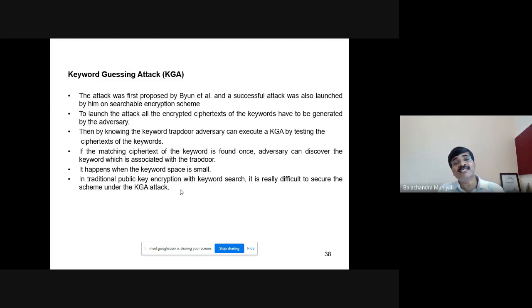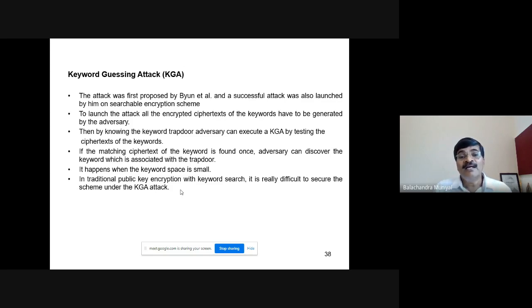In the keyword guessing attack, what actually happens is, if the number of keywords is very small, if there are a limited number of keywords, the attacker may create a list of keywords and generate the equivalent ciphertext. So he will have a table of plain text and ciphertext.